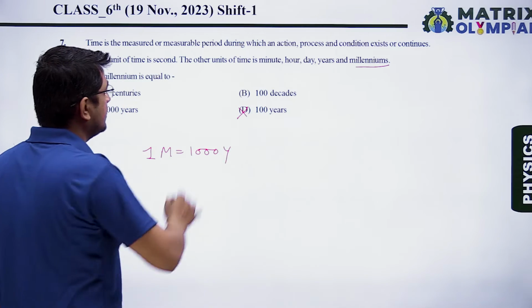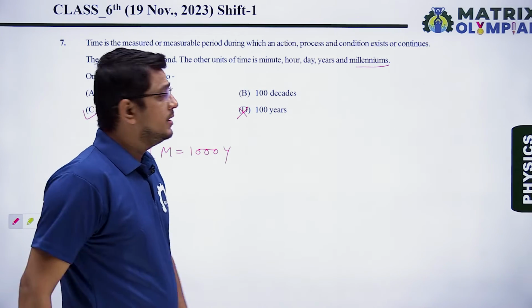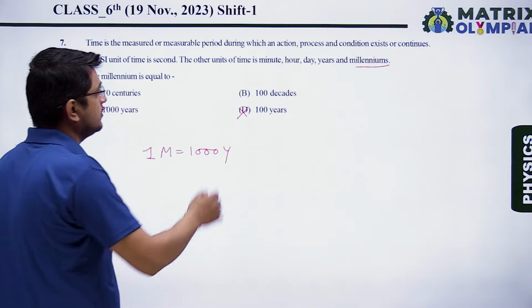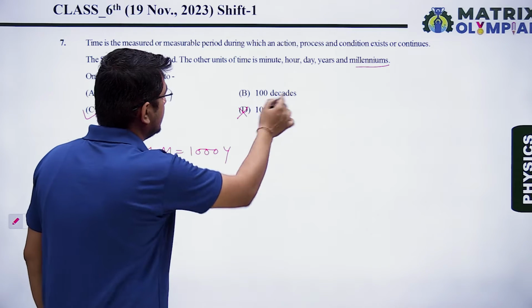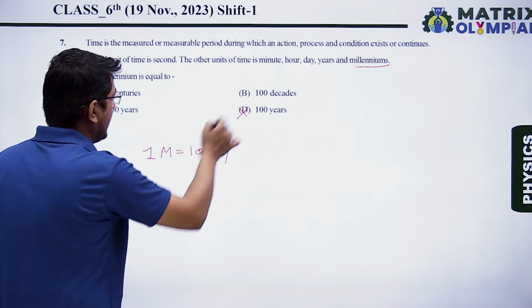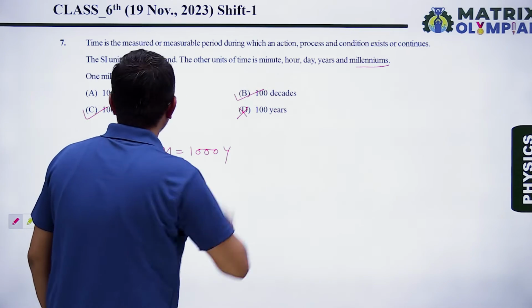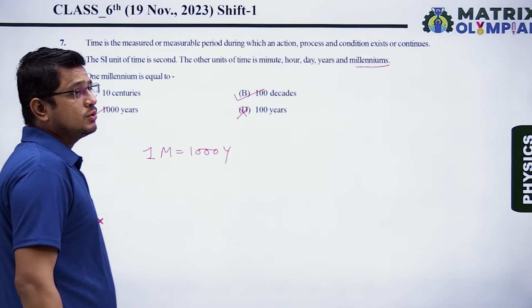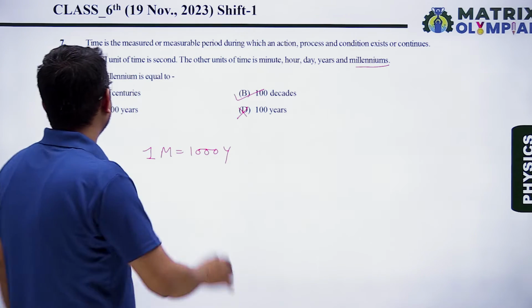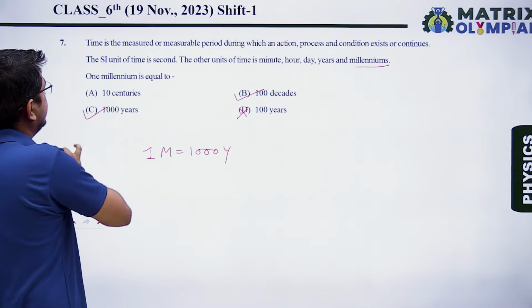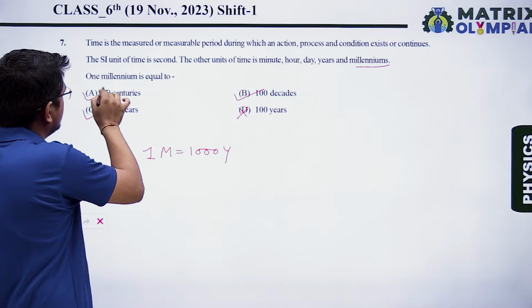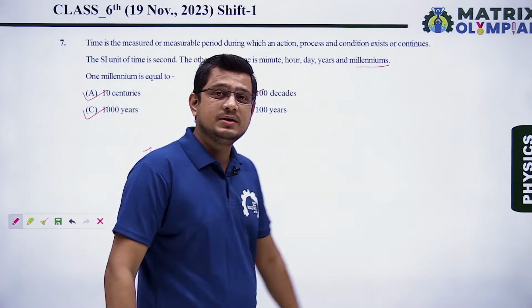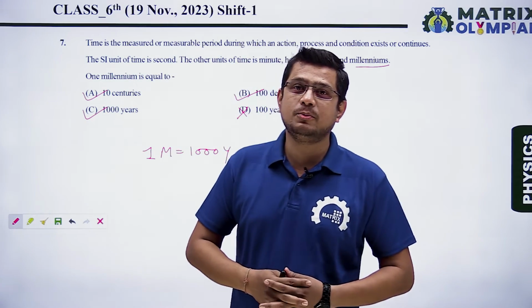In 10 decades, we know that in one decade there are 10 years. So in 100 decades we will have 1000 years. So this is also a correct answer. In 10 centuries, so in 1 century there are 100 years. So in 10 century there will be 1000 years. So option A is also a correct answer. So we have discussed all the questions of physics portion.